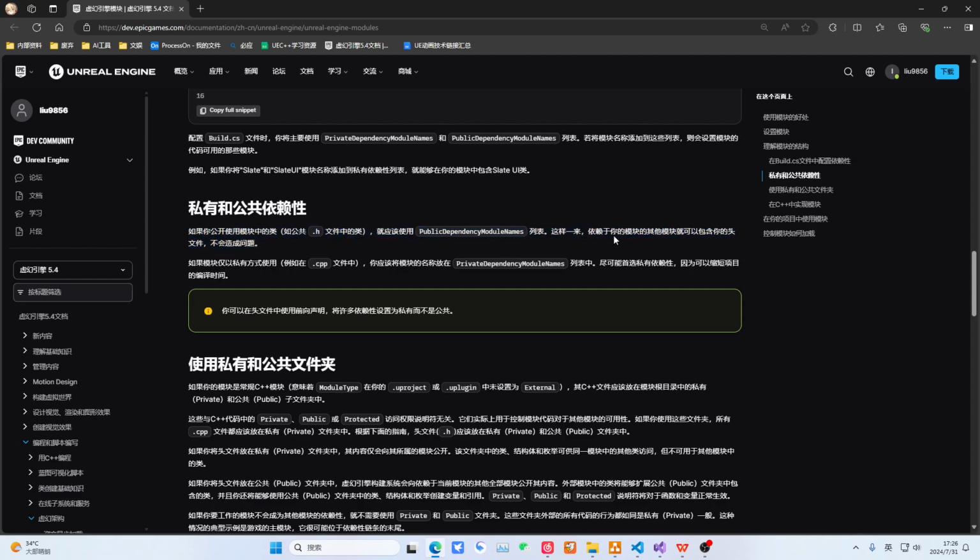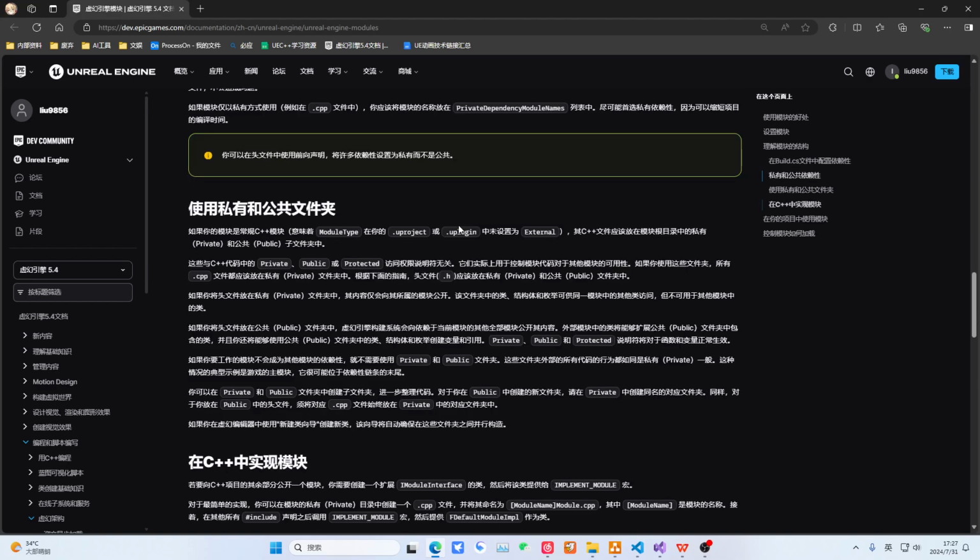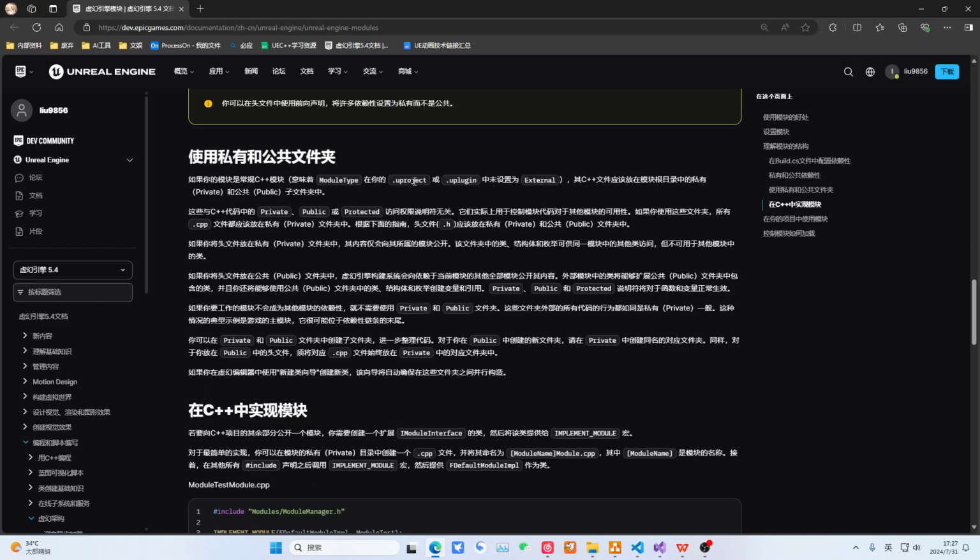If you add it as a public dependency, it will be passed on to the modules that reference it. If you only add it as private, then it is a private dependency, meaning it is only used within my own module. Public dependency means putting it in this position, and then other modules won't need to depend on this module anymore because it has been propagated from here. So the meaning of private here is that even after you make it private, if someone else also uses this module, they will have to include it manually. And this here is a forward declaration.